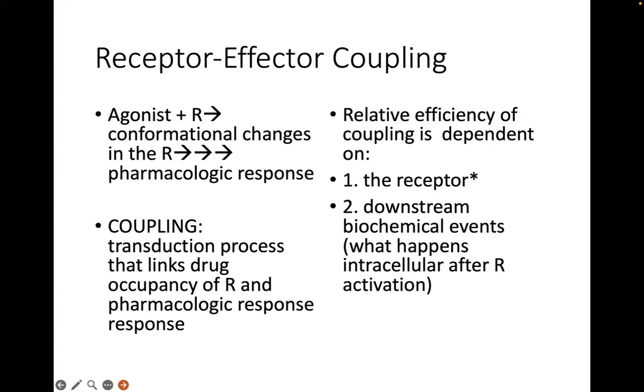Now, how strongly a drug binding leads to a response depends partly on the receptor. So the relative efficiency of the transduction process, which we call coupling, is dependent on two things. One, the receptor, and second, what happens after the receptor is activated. We call these the downstream biochemical events. So these are the intracellular steps that occur after receptor activation.